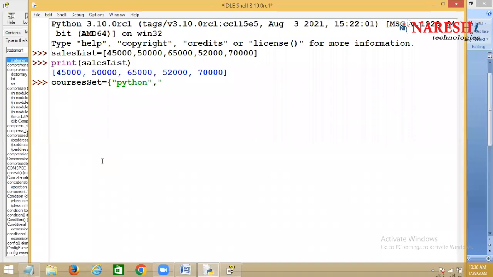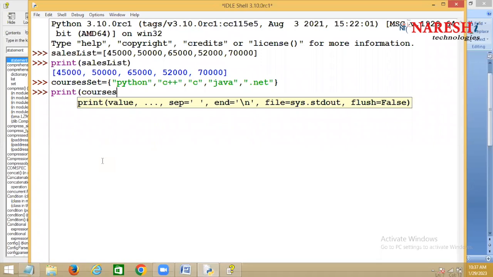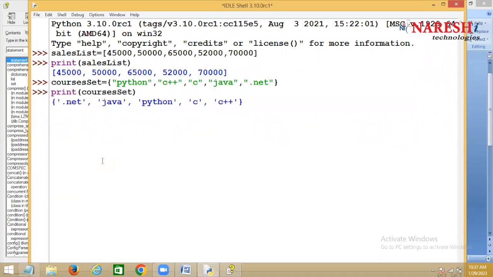There is Python, there is C++, there is C, there is Java, there is .NET. So this is called set type, and a set doesn't allow duplicates. Now this set contains all the values, but it is unordered.